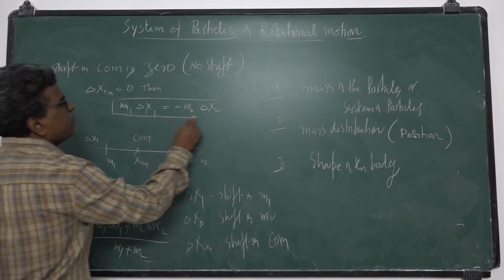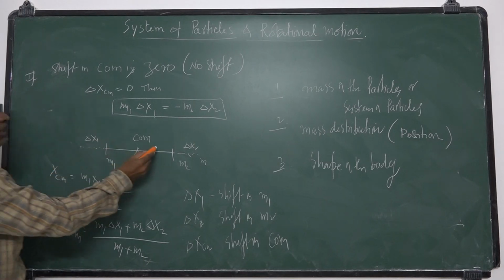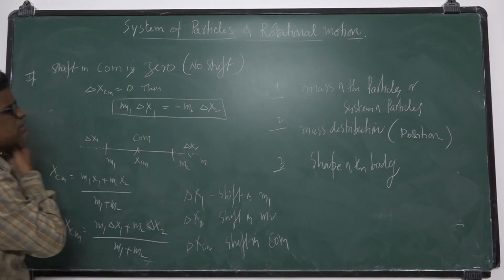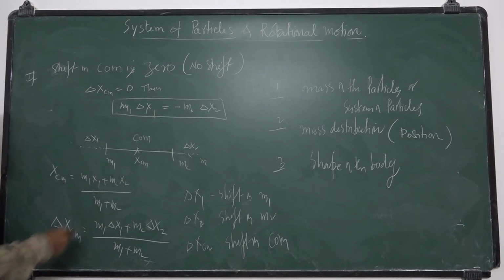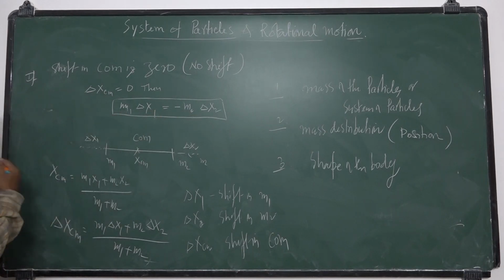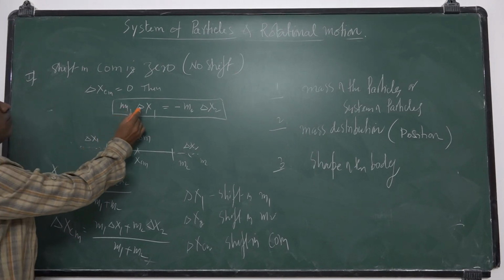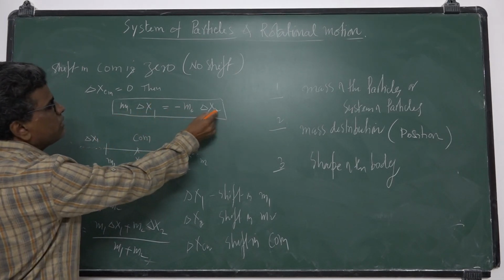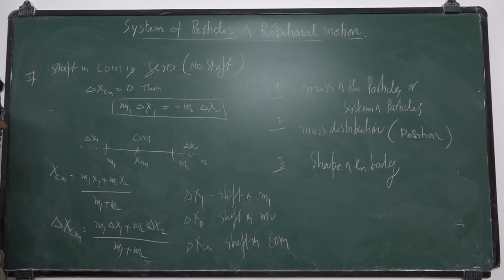That means if m1 shifted towards left, then m2 shifts towards right. That is, they shift in opposite directions. If they shift like this in the proportionate ratio, then the center of mass won't change. If this equation is satisfied, m1 delta x1 is equal to m2 delta x2 in magnitude, then the center of mass remains at the same place.